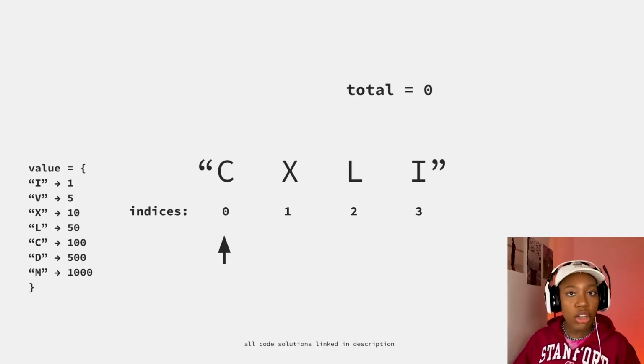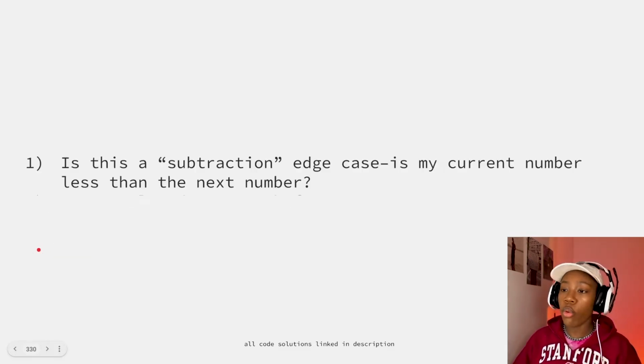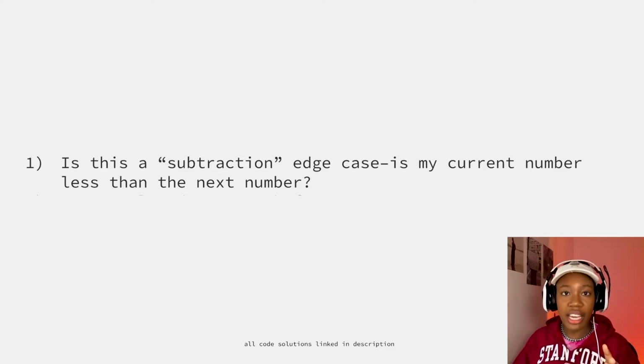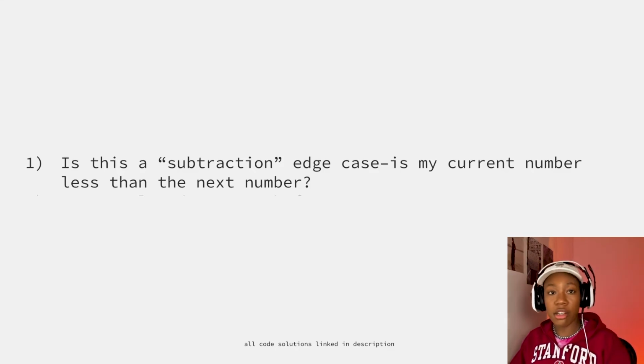This can be in a while loop or a for loop, but we'll establish our pointer and start looking at the very first index, the 0th index. So we'll look at C, and we're going to cross-reference this with our map right here. We'll cross-reference the value of C with our map value, and ask ourselves, okay, am I looking at a subtraction case here?